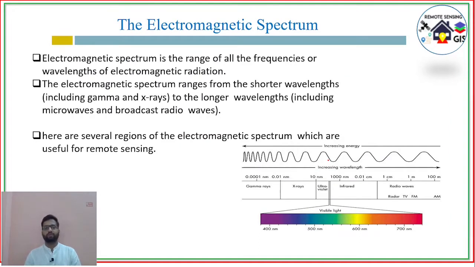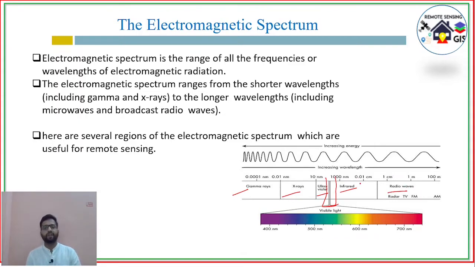Now coming to the electromagnetic spectrum. If we arrange the electromagnetic energy by their frequency and wavelength, at first come the gamma rays, X-ray, then ultraviolet ray, then the very narrow portion of the visible region, infrared region, radio wave.